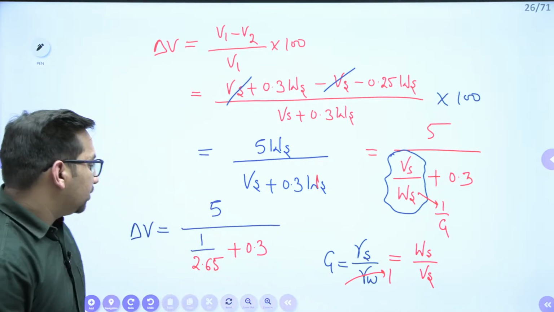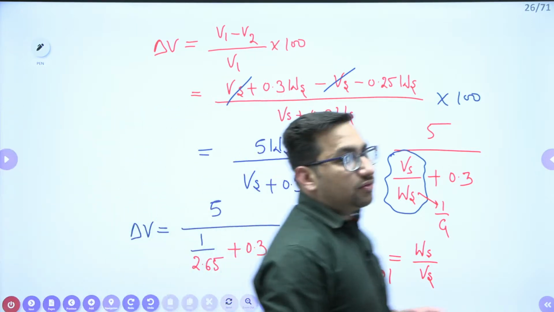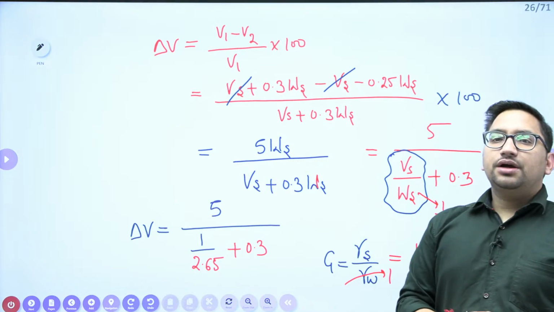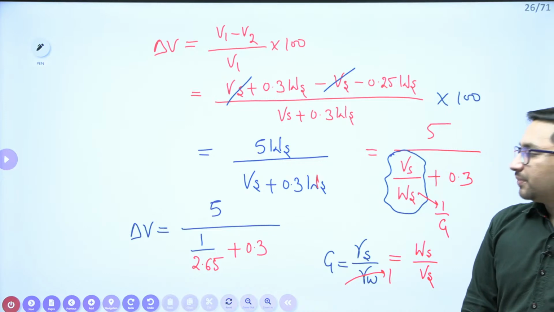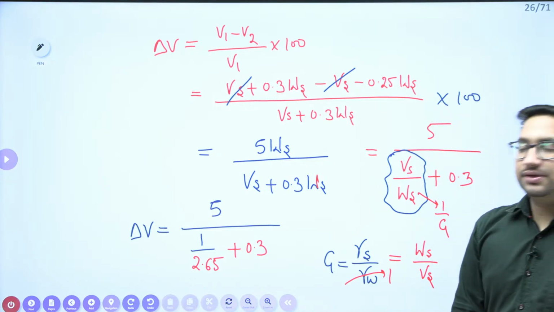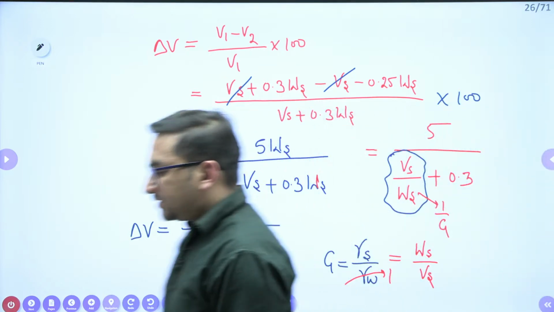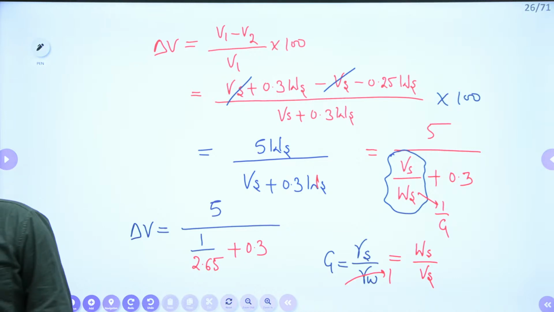Just give me the value, change in volume. How much value you are getting? Just calculate this. Rakesh, what is the value you are getting? It is 5 divided by 1 upon 2.65 plus 3. Just also focus on the other points. If at any particular point you feel there is any doubt, just let me know. What is the final value you are getting? I am getting the final value as 7.38.